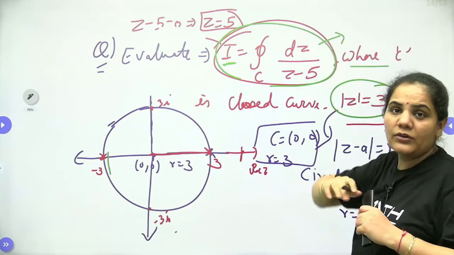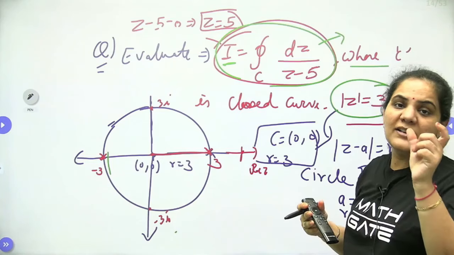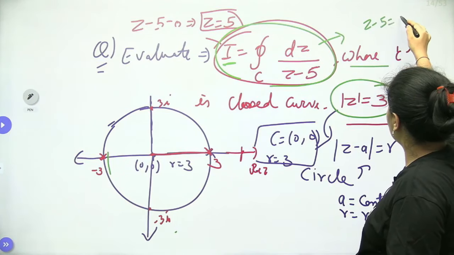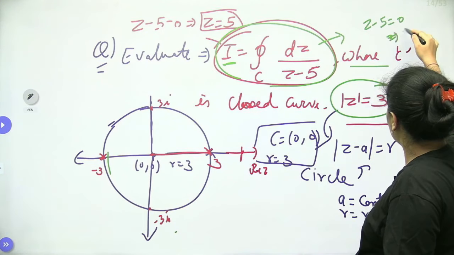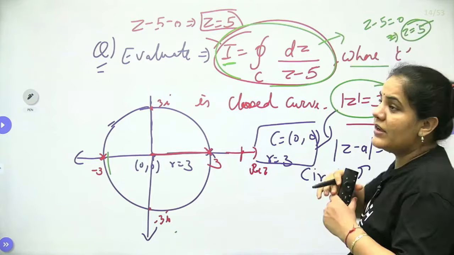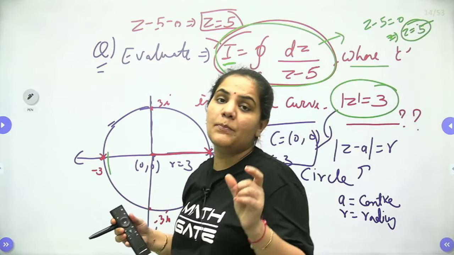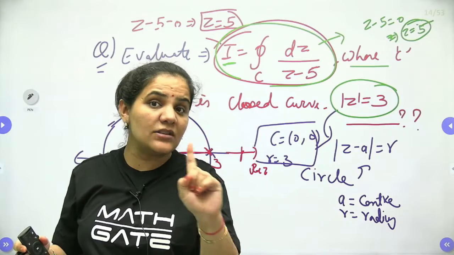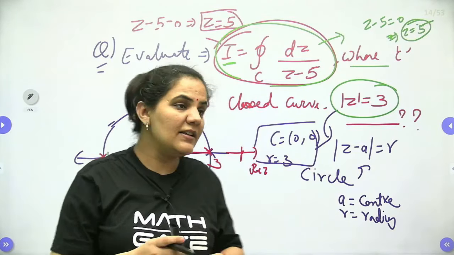The method of finding the poles or singular points is just putting your denominator equal to 0. So we put z minus 5 equals 0. Hence we get z equals 5, dear students. So we have a pole at z equals 5. At z equals 5 your function is not at all analytic. You know that very well.